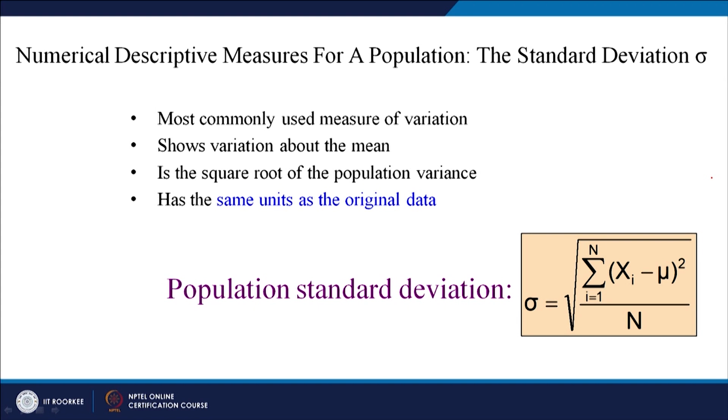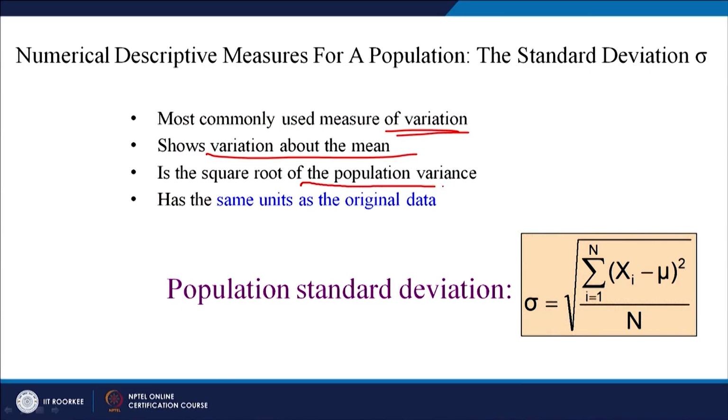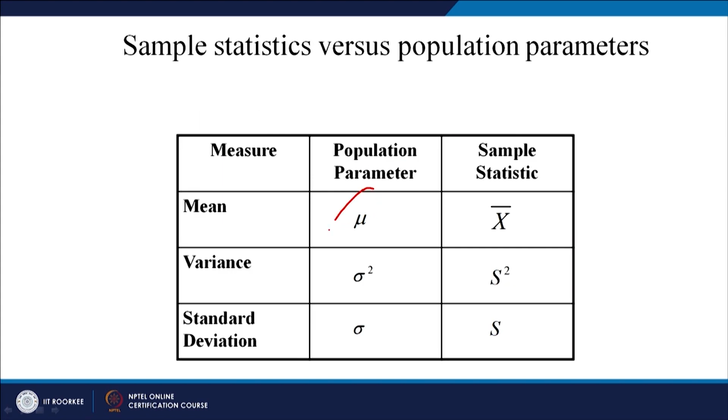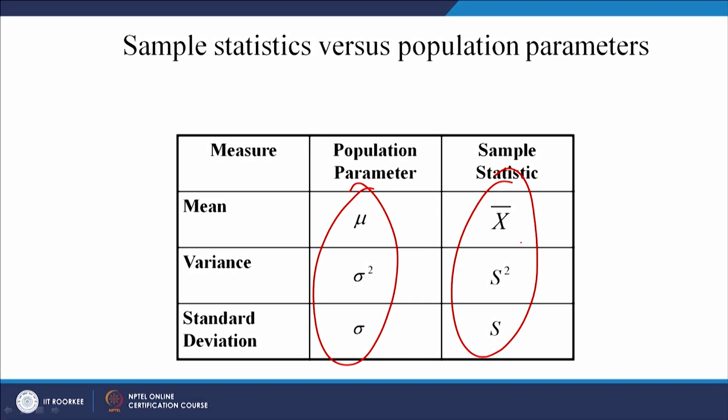The most commonly used measure for population parameters is standard deviation. The most important and most useful parameter to measure population dispersion is standard deviation. It shows variation about the mean, is the square root of the population variance, and has the same unit as the original data. So, this is the population standard deviation. This is the difference between sample statistics and population parameters.